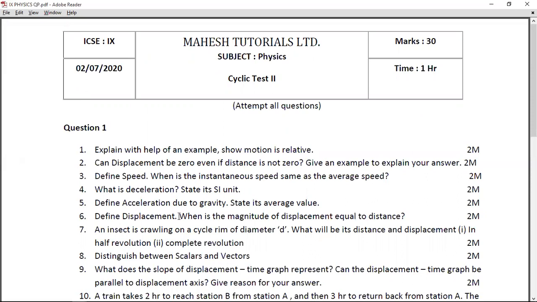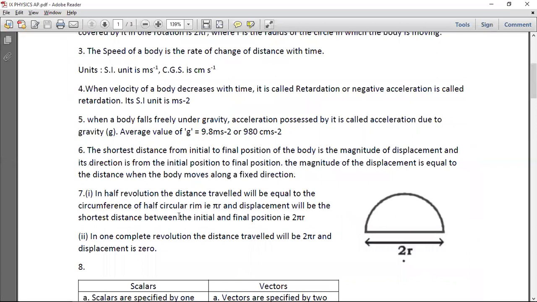If you've written both the parts correctly, then you can give yourself 2 marks. Next question, an insect is crawling on a cycle rim. A cycle rim is a cycle tire which has a diameter d. What will be the distance covered by the insect and what will be the displacement in half revolution and in one complete revolution? So let us look at the answer.